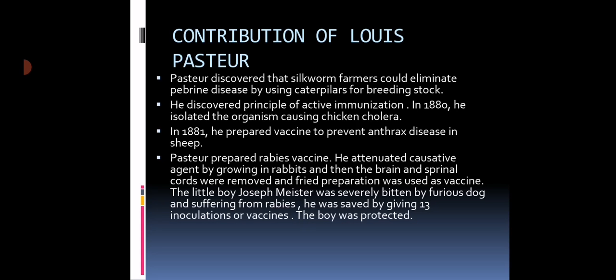Then Pasteur prepared the rabies vaccine also. See here, he studied pebrine disease, he discovered the anthrax vaccine, and now the rabies vaccine. Rabies is a disease which commonly occurs in dogs, and when the dog is infected by the rabies virus, or rhabdovirus, the dog runs amok in the street, with constant drooling of saliva from its mouth. When such a furious dog bites, the person suffers from hydrophobia.